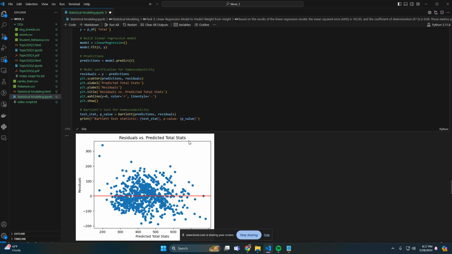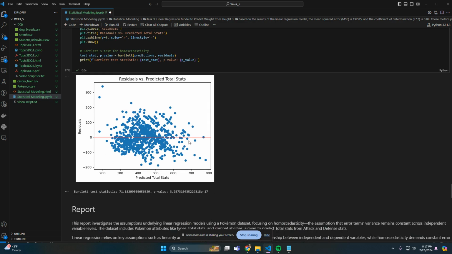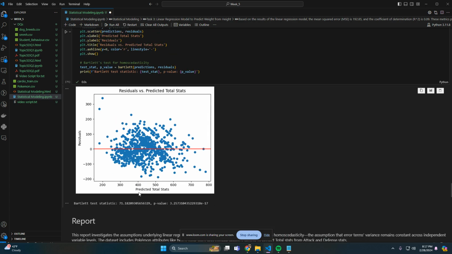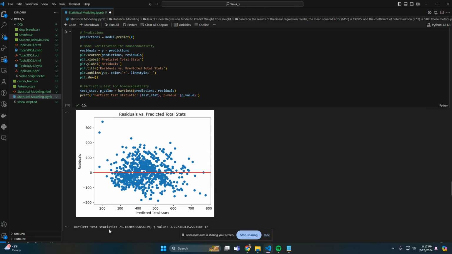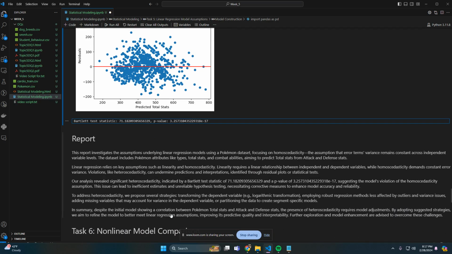If we look down here, I did a Bartlett test on this one. Here's my Bartlett test statistic and my p-value. As indicated by the Bartlett test and the p-value, it suggests the model's violation of the homoscedasticity assumption. This issue can lead to inefficient estimates and unreliable testing.